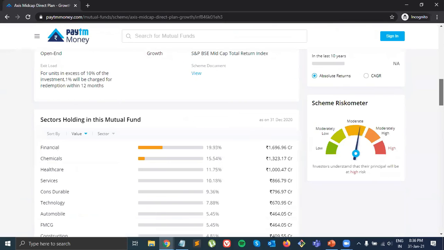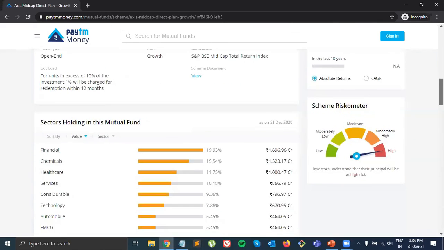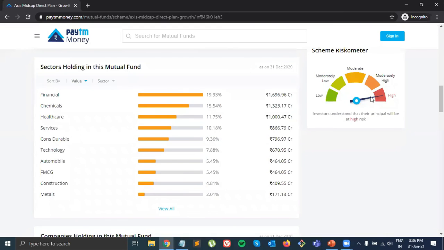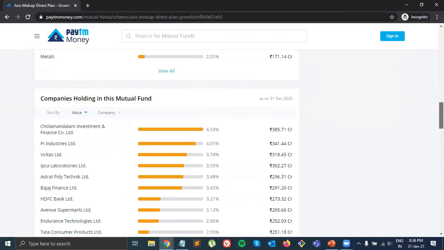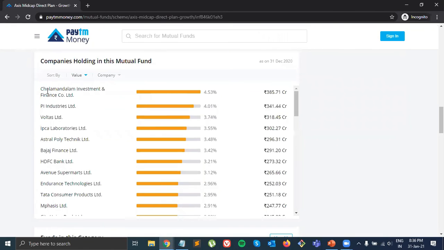Now if I go down, you see their fund size is almost 8,000 crore. They invest mostly in financial companies, chemical companies, healthcare services, etc. The risk is very high here, so the return is high. If you check where they invest, you see these are all the companies, Voltas, Bajaj, HDFC, etc.